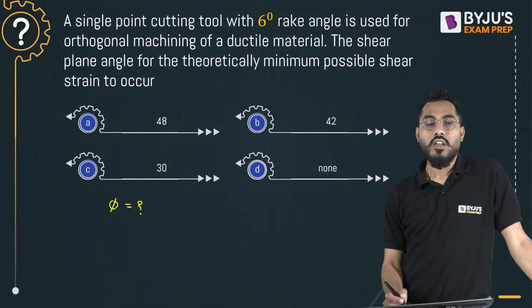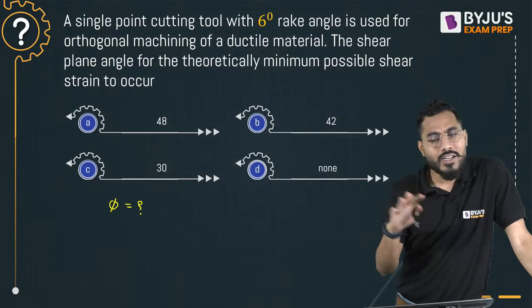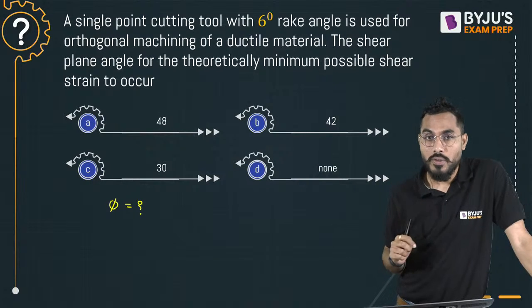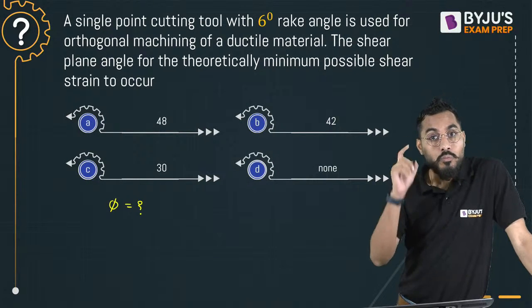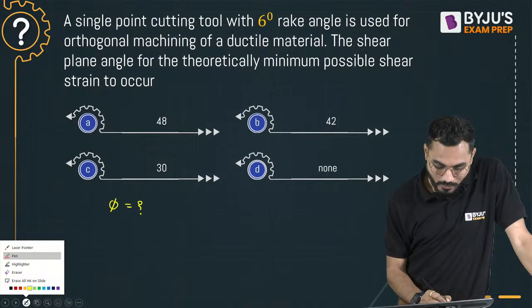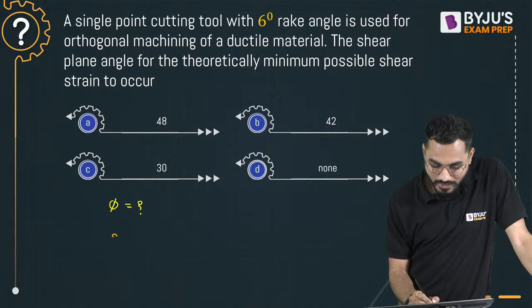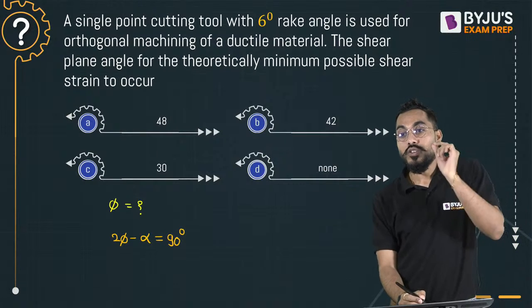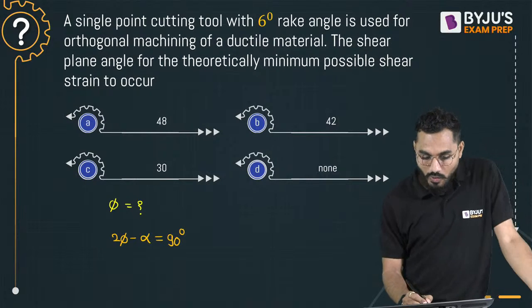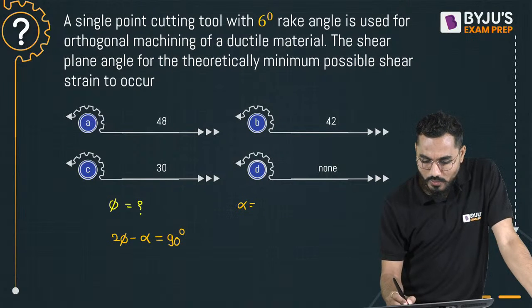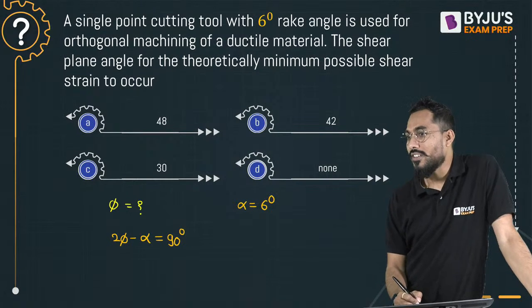There is one condition in metal cutting chip formation for minimum shear strain. You tell me, what is it? So minimum shear strain is exactly 2 phi minus alpha equal to 90 degree. This is the condition to satisfy minimum shear strain. Now the alpha value, the rake angle, is given. What is alpha? It is 6 degree.